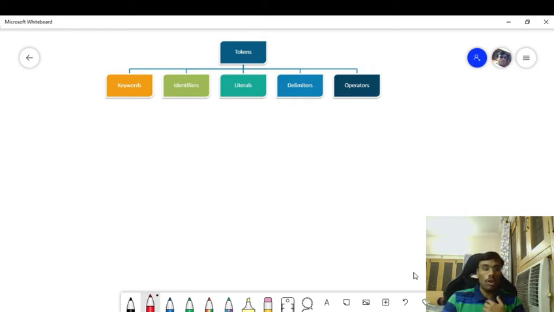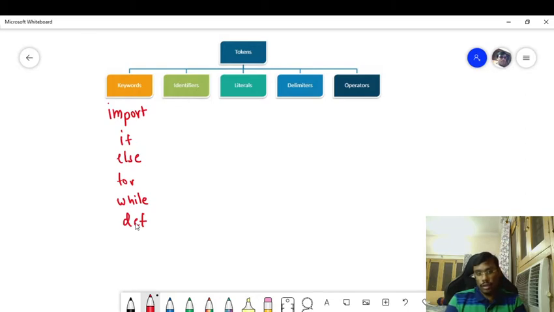In order to import a particular library, you have to use the keyword import. Using this, you can import a particular library according to your necessity. In the same way, there are many other keywords like if, else, for, while, def, etc.